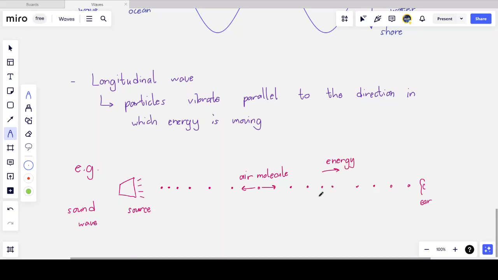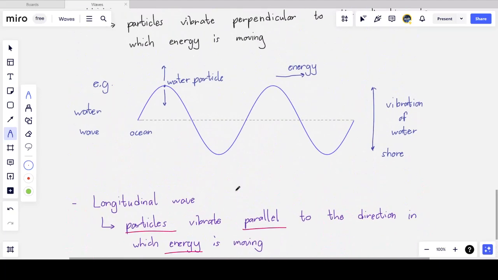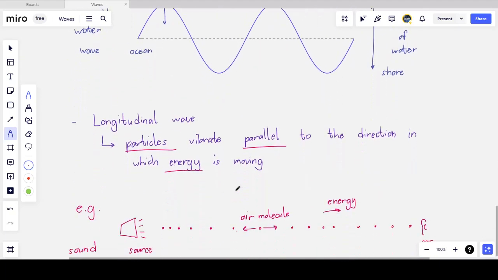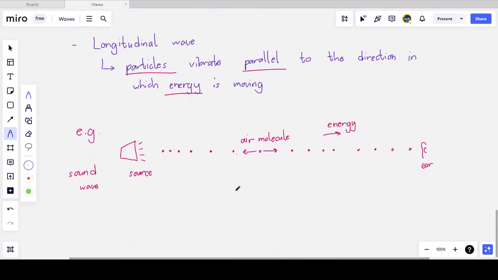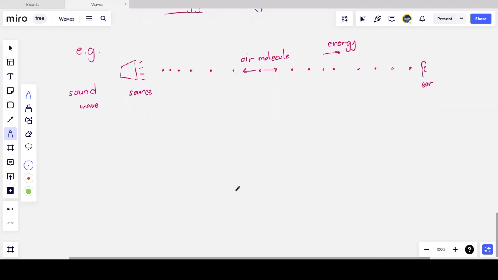So that you can see the molecule, the particles that are vibrating parallel to the direction in which the energy is moving. And so the particles and the energy are parallel, and we call this a longitudinal wave. So you can see that the longitudinal wave is very different from the transverse wave. In the transverse wave, the particles vibrated perpendicular to the motion of energy, and in the longitudinal wave, the particles vibrate parallel to the direction in which energy is moving, or in which the wave is propagating.